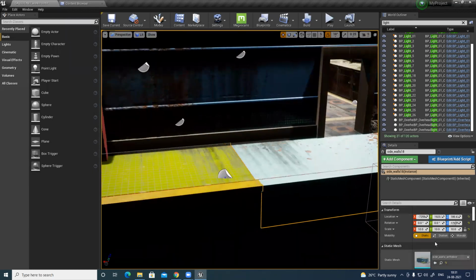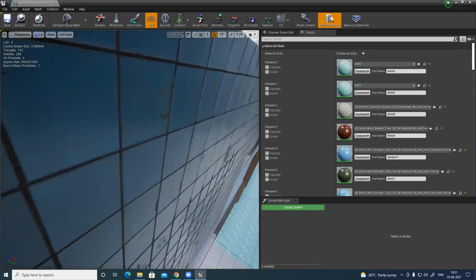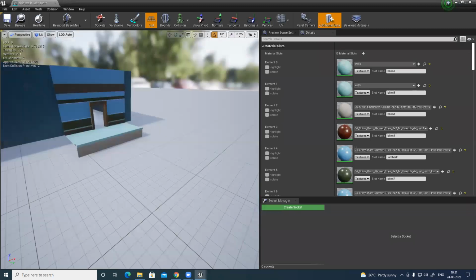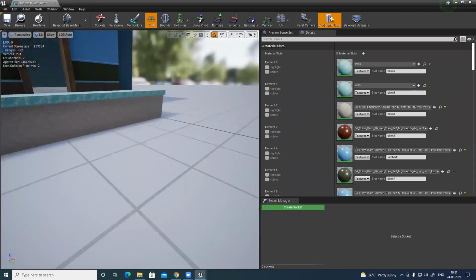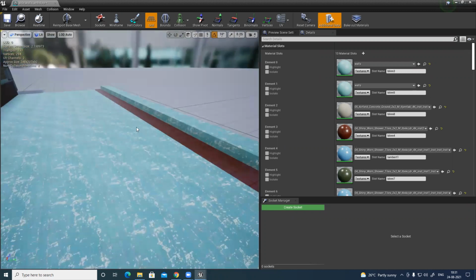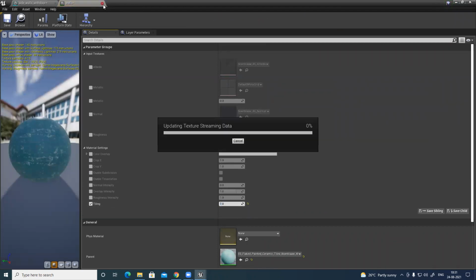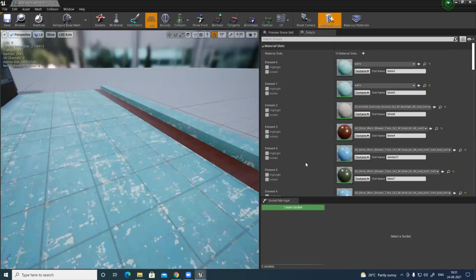So what I'll do is I'll just open the main file and change it there only. Tiling is way too much. Open it, let's take 6, 7. Yeah, much better.